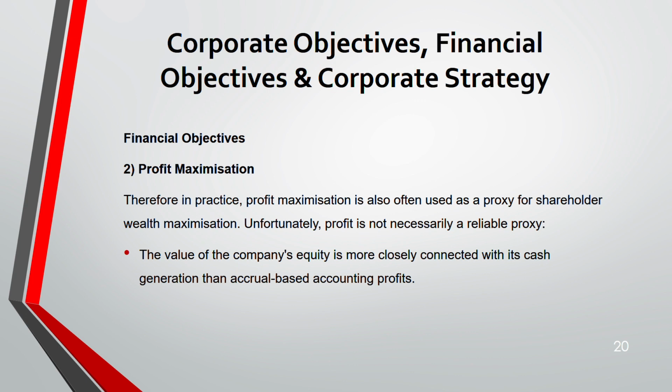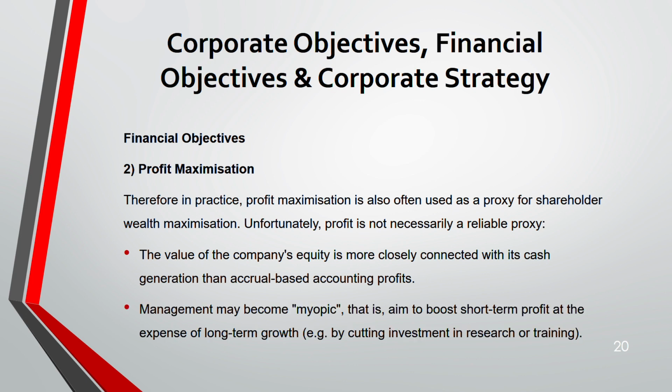Because, as we said, the value of the company's equity is connected with the cash generation. How much cash you generate, not some accrual based accounting profit. Next, management. If you link it with profit, management will think only short term. It is called tunnel vision.